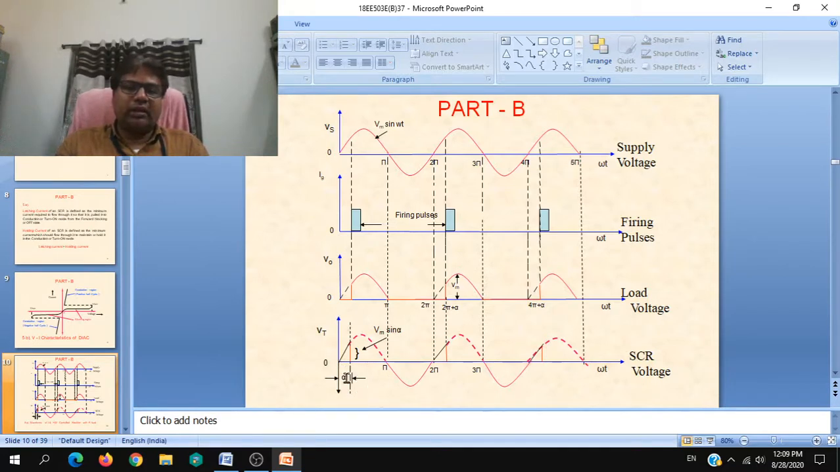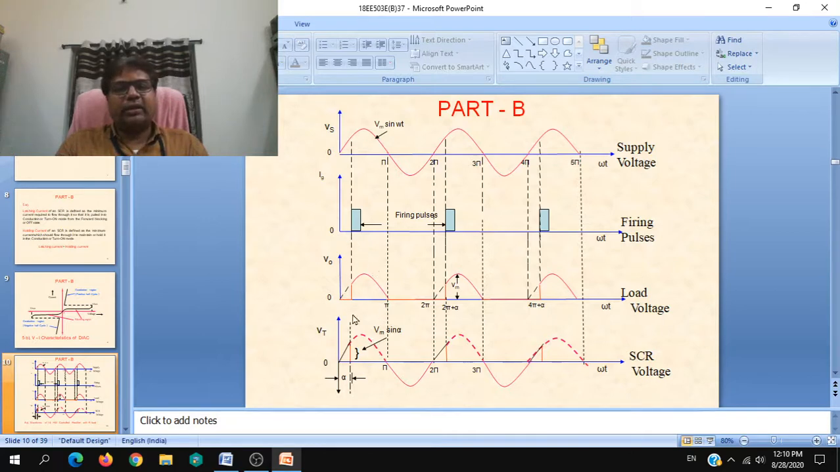So at an angle between 0 to alpha, SCR is in forward off state. It is not turned on because the triggering pulse is not given. So the total supply voltage will be appearing across the SCR. SCR will be blocking the total voltage. So the load will not be getting any voltage.